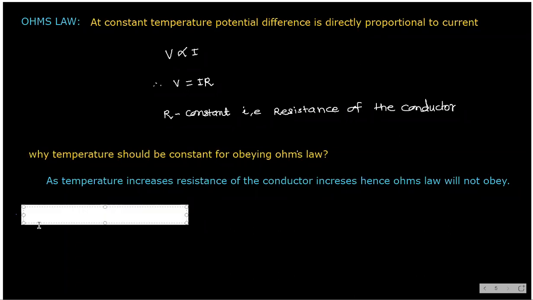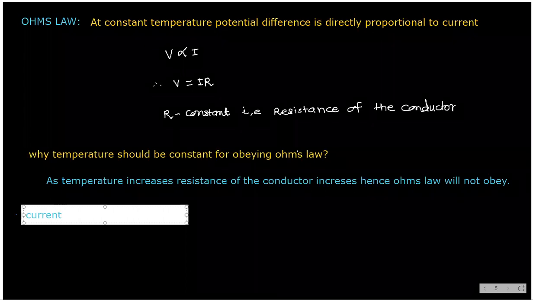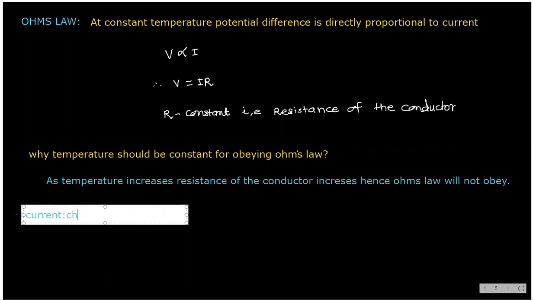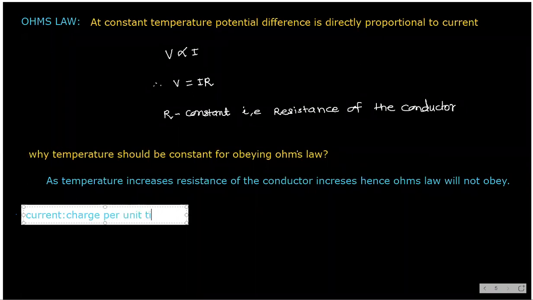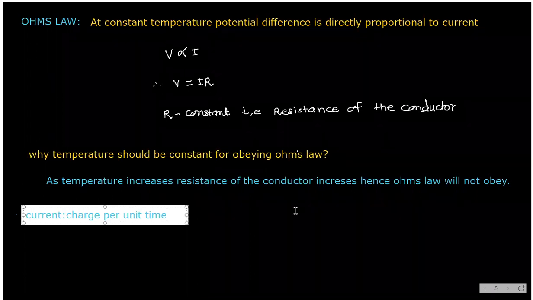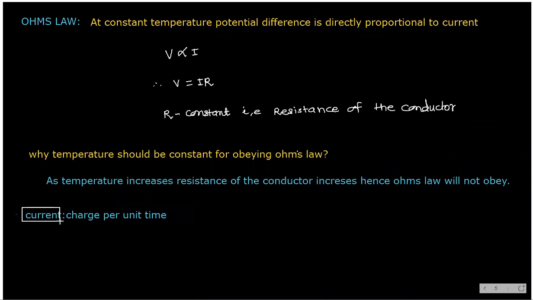Next one. What is current? See, current and its units. Tell me the definition of current. Rate of flow of charge or charge per unit time. Simple. And its formula is what? Q by T. So I is equal to Q by T, right?